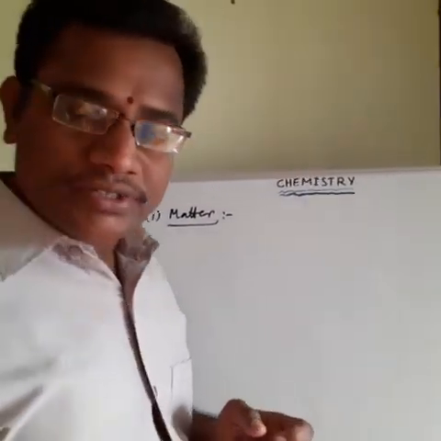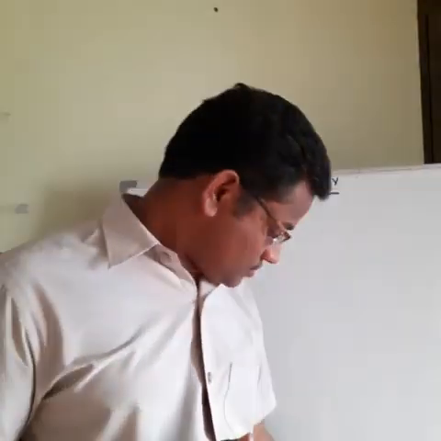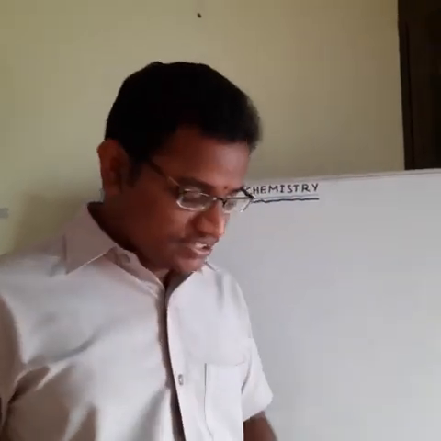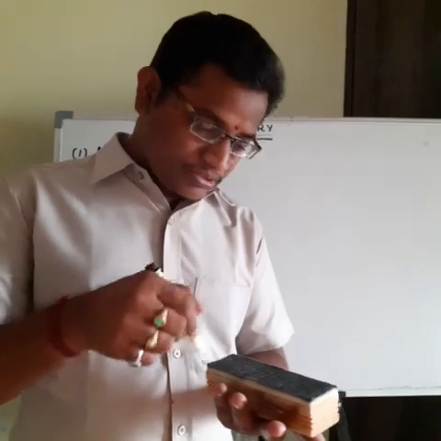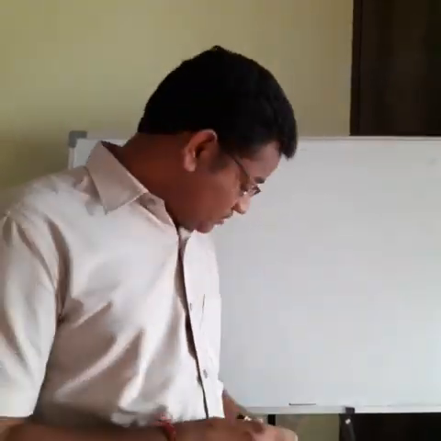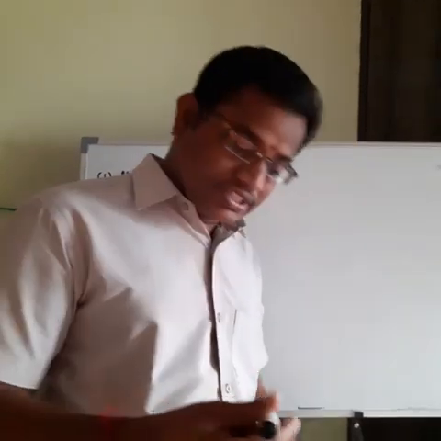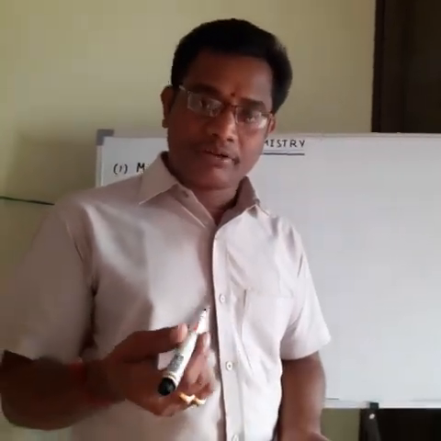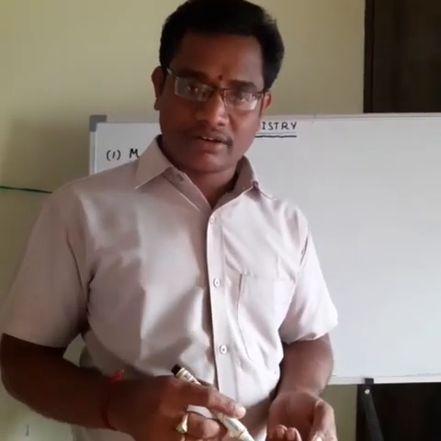What is matter? Anything which has mass and occupies space is nothing but matter. For example, this is a duster. It has some mass and occupies some space. That's why it is called matter. Like that, this is a pen. It has some weight, mass, and occupies some space. So this is also matter.